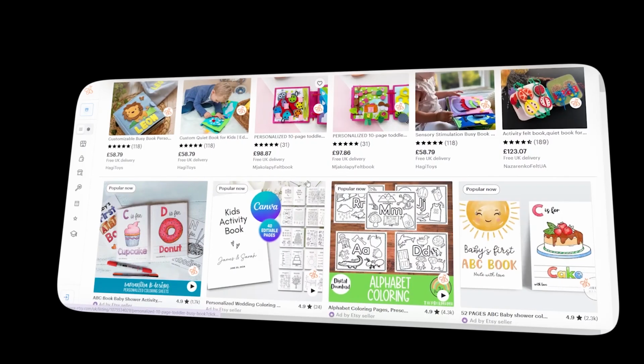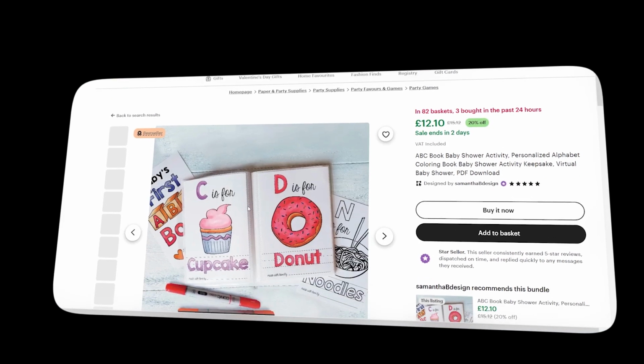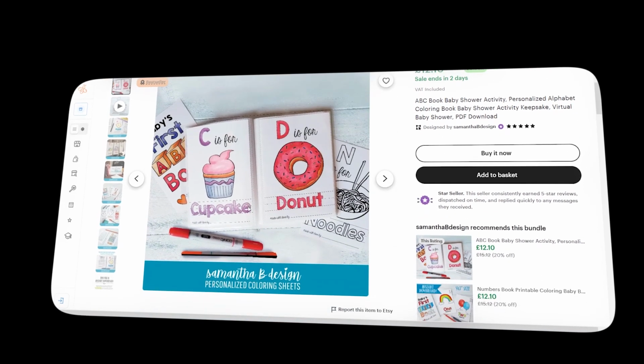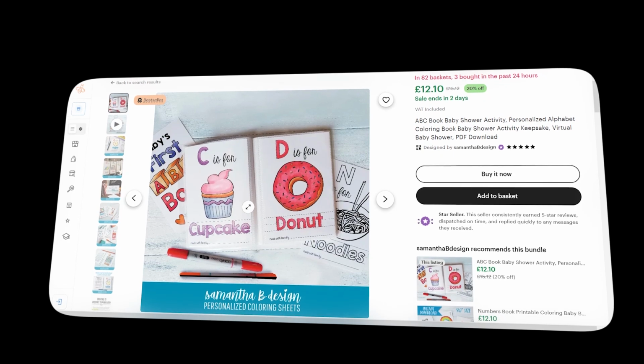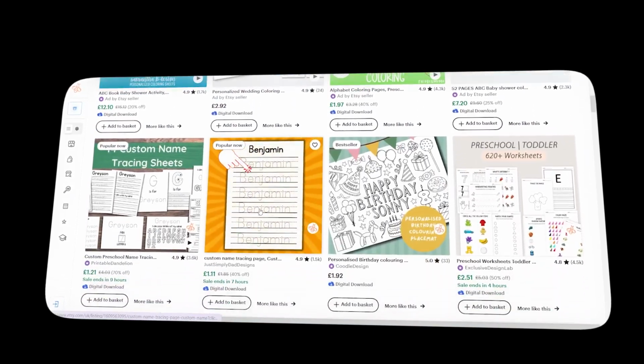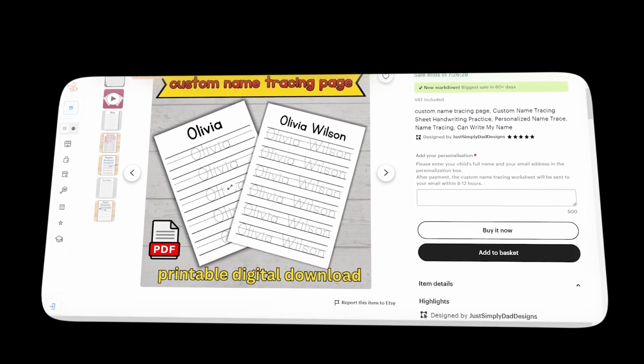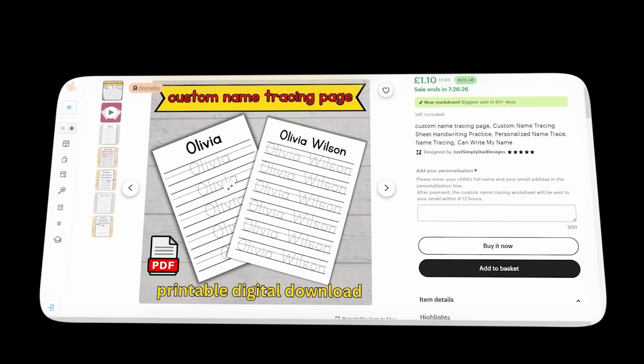Digital Product 4. Next on the list, personalized learning activity pages. These are activity sheets designed for kids, usually aimed at parents, teachers, homeschoolers, or babysitters. What makes them stand out is the personalization. For example, you could create a name tracing worksheet where a child's name is featured on the page. Parents love these because they're not just educational, they're personal and engaging.